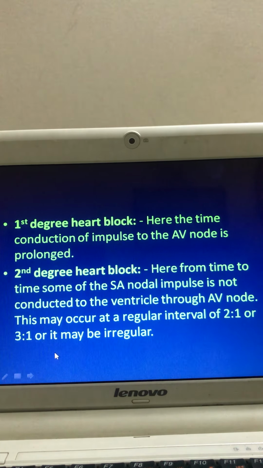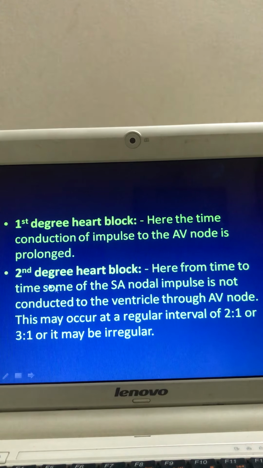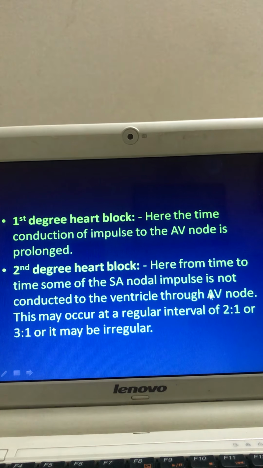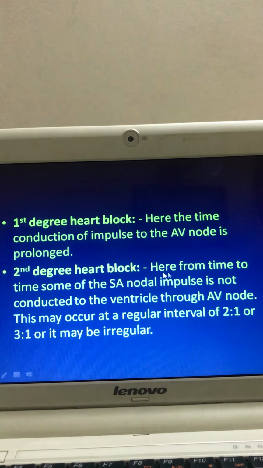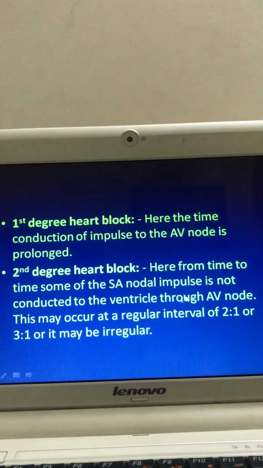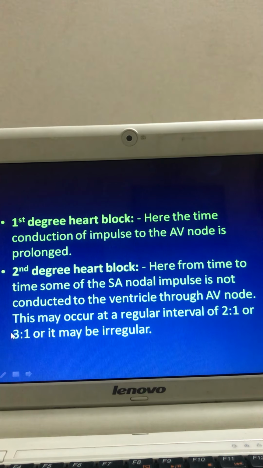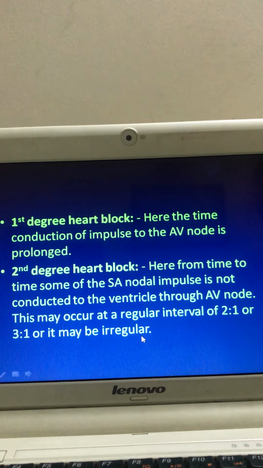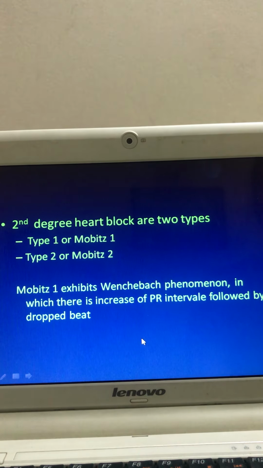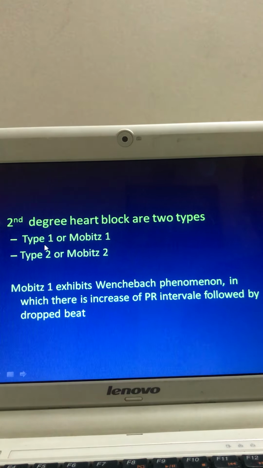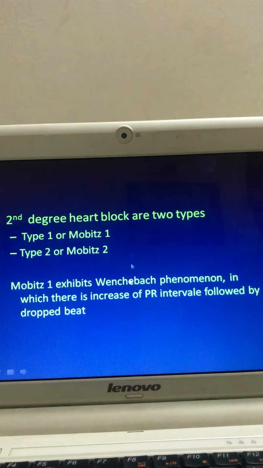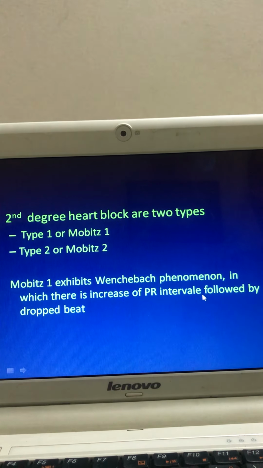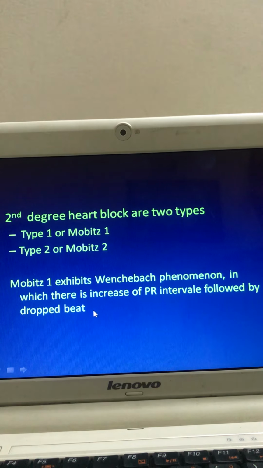This is called 3:1. Or this second degree heart block may be such that there is no type of regularity. Therefore, in this second degree heart block, the rhythm of dropped beats may be regularly regular or may be irregularly irregular. Second degree heart blocks are of two types, type 1 or Mobitz 1, and type 2 or Mobitz 2. Mobitz 1 exhibits the Wenckebach phenomenon, in which there is an increase of PR interval followed by a dropped beat.